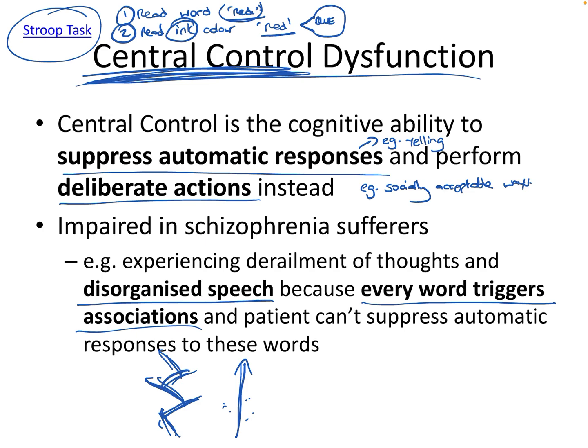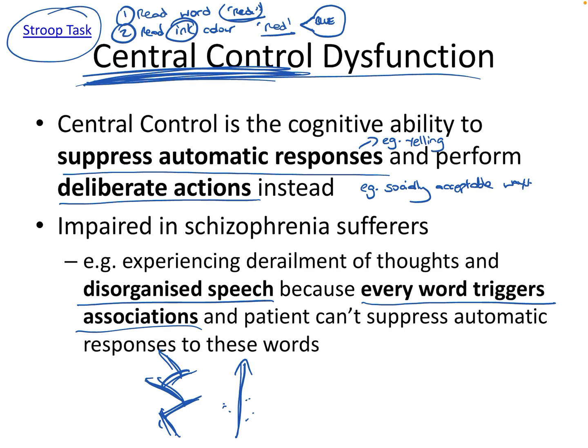There was the example I think I gave you in class a while ago about the woman who had a sister with schizophrenia, and this woman's own name was Julia. And whenever her schizophrenic sister would be talking to her and say her name Julia, she would then just immediately derail the conversation talking about Julia Roberts. And then from Julia Roberts would go talking about another Hollywood celeb and then a film and this and that. And it was because this patient had troubles with central control.